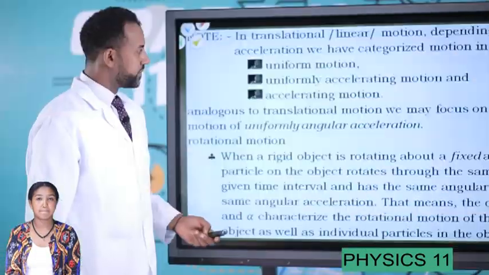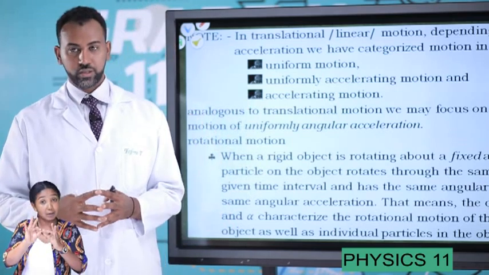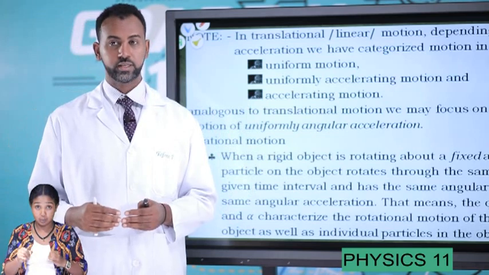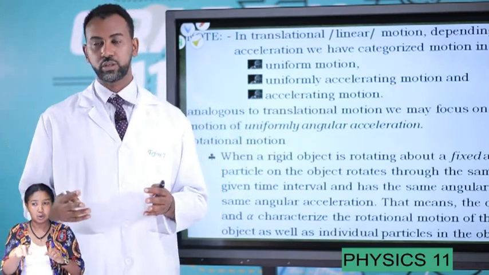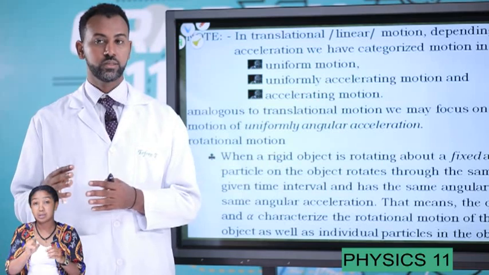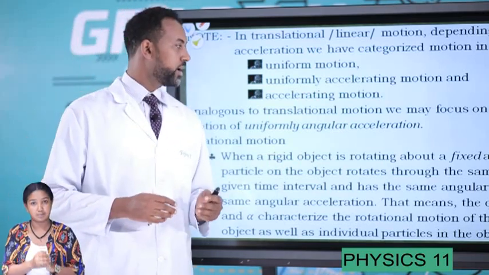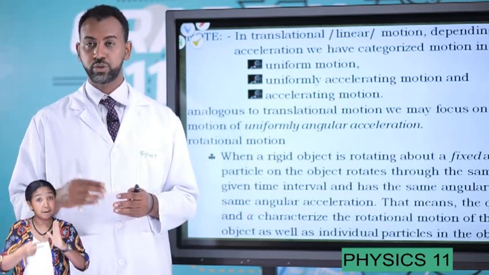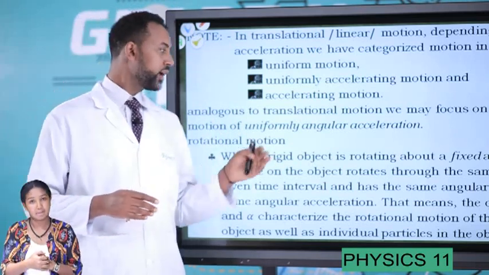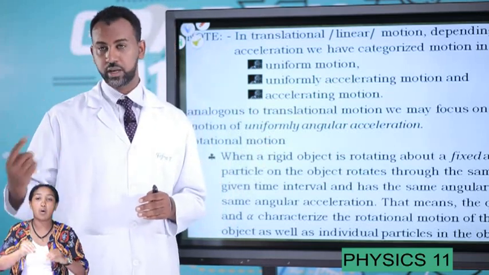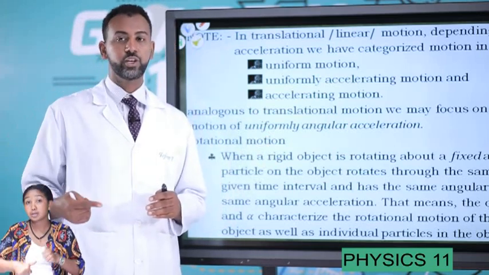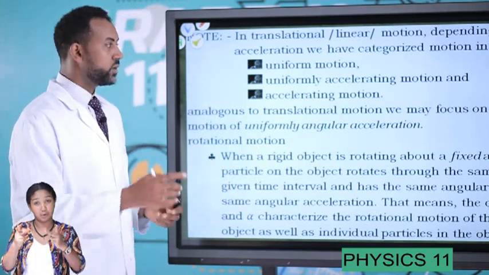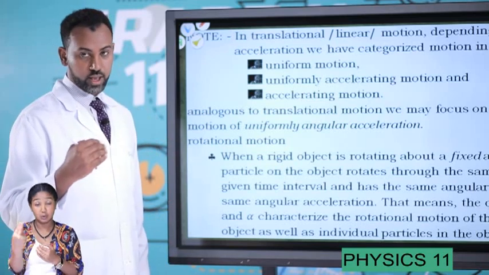Let's proceed. In translational motion, or linear motion, we can categorize motion depending on acceleration into three. One, uniform motion, which is motion with zero acceleration. The other is uniformly accelerating motion, which is motion with constant acceleration. And the other is accelerating motion, in which the acceleration varies with time and position as well.